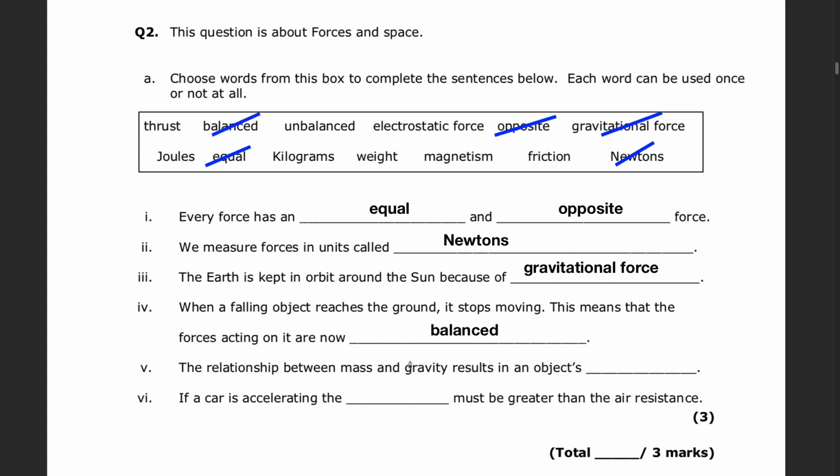Number 5. The relationship between mass and gravity results in an object's something. Now we can get this from an equation that we know. Mass multiplied by gravity will give us weight. Number 6 for question 2. If a car is accelerating, the blank must be greater than the air resistance. And in this case, the word we are looking for is thrust. So if a car is accelerating, the thrust must be greater than the air resistance.